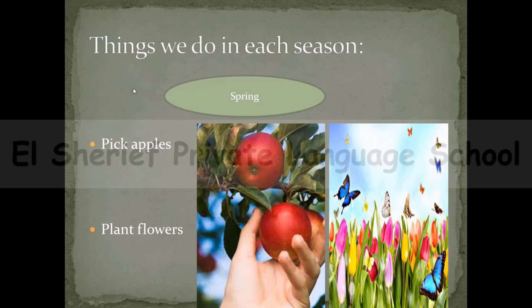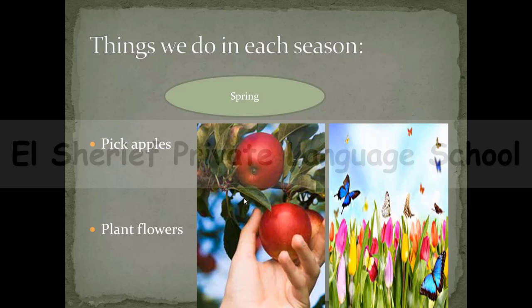Now guys, we have things we do in each season. You know that in the year we have 4 seasons. So we will start with the first one, which is spring. Spring. As you know guys, spring is a season in the year in which you can see flowers and apples, and the weather in it is really nice.